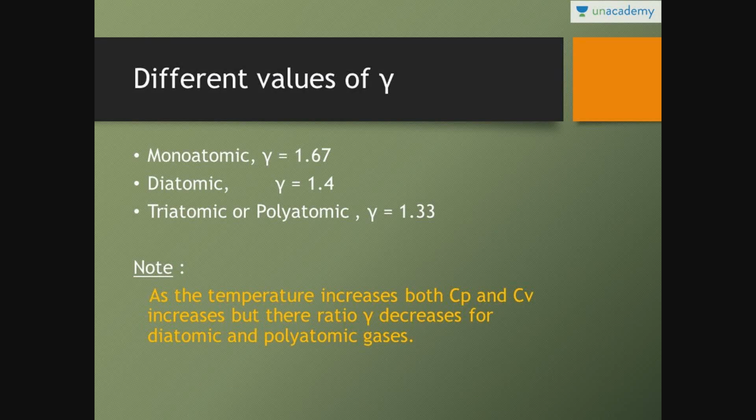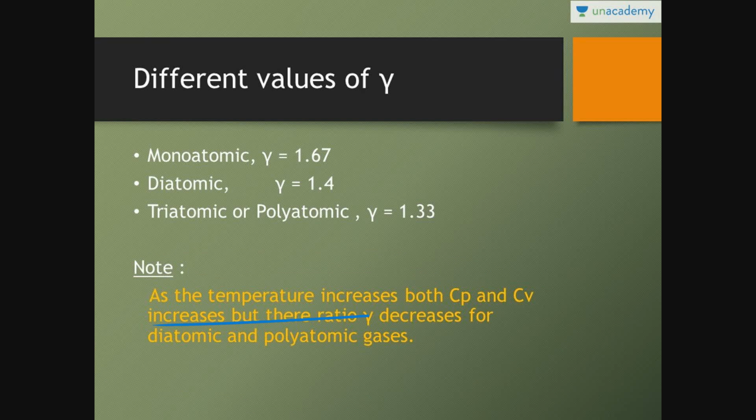For diatomic gas, the value of gamma is equal to 1.4. For triatomic or polyatomic gases, the value of gamma is equal to 1.33. Please note these values of gamma. It would be very, very helpful to you. And one more thing, we will discuss this particular statement in detail in upcoming lessons.